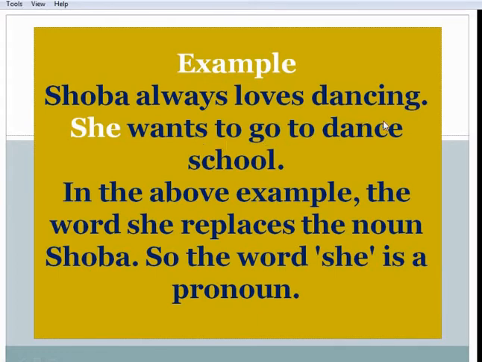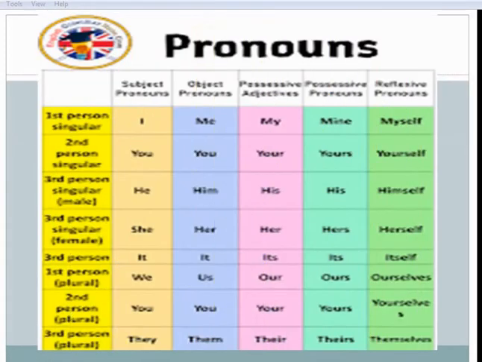Shobha always loved dancing. So when you read "she wants to go to dance school," this "she" is a pronoun. Now we can see the types of pronouns: subject pronouns, object pronouns, possessive adjectives, possessive pronouns, reflexive